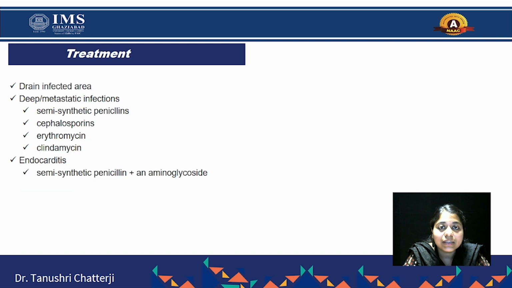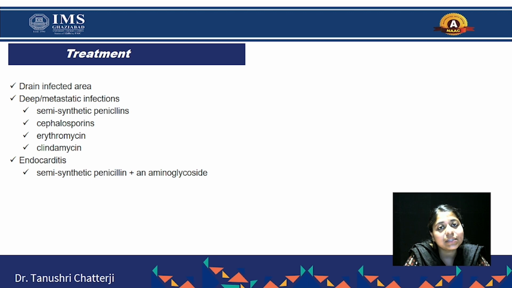Last, once the person is identified as suffering from Staphylococcus aureus infection, there is a need to treat that patient. For treating the patient, the first step is to drain the infected area, clean it properly and dress it with some antibiotic lotions, or some kind of surgery can be done. But if there is an epidermal infection or some deep infection, in that case we recommend antibiotics.